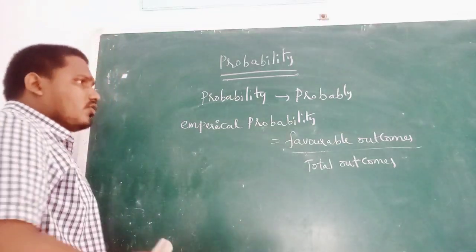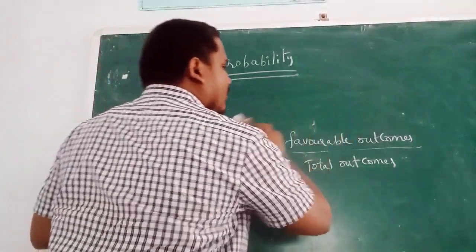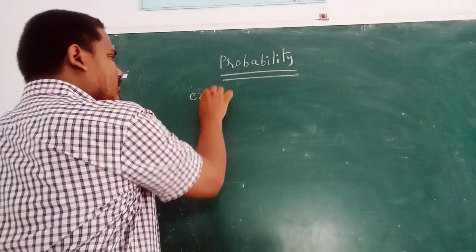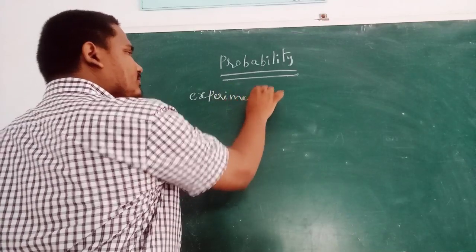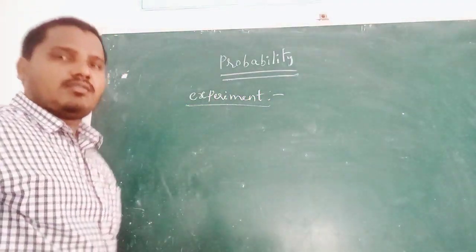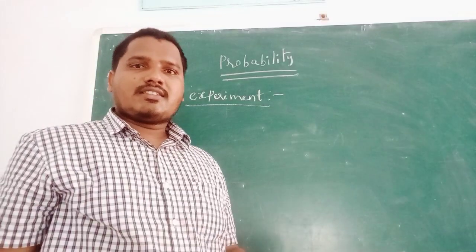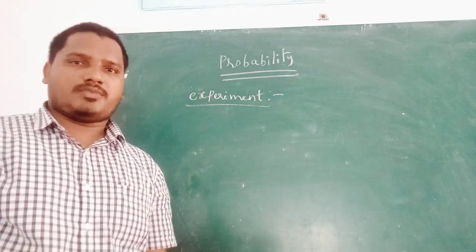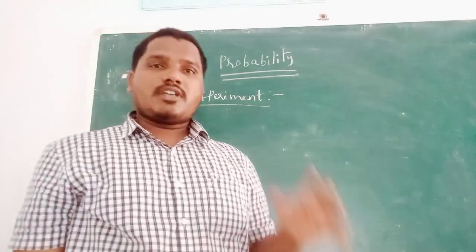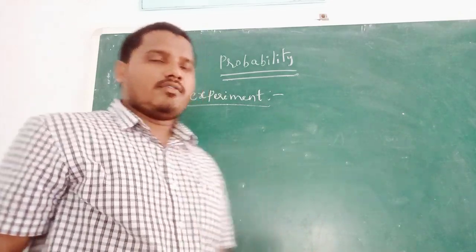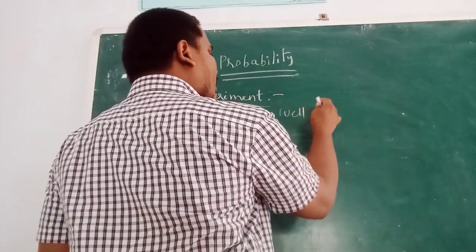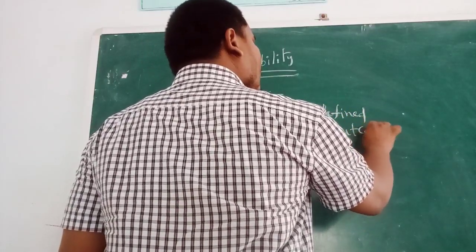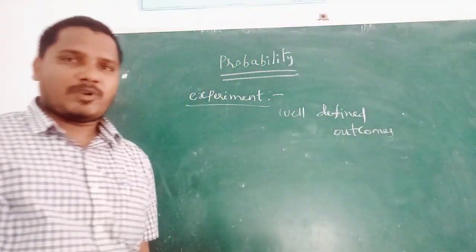Here we are going to explain some words. First, what is an experiment? An operation which can produce some well-defined results, well-defined outcomes, is called an experiment.